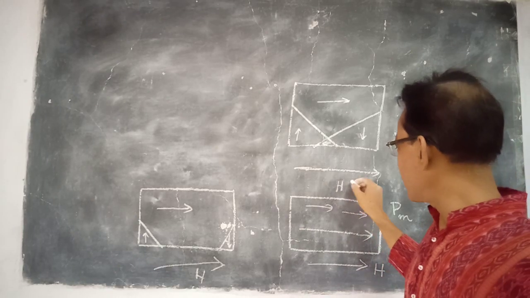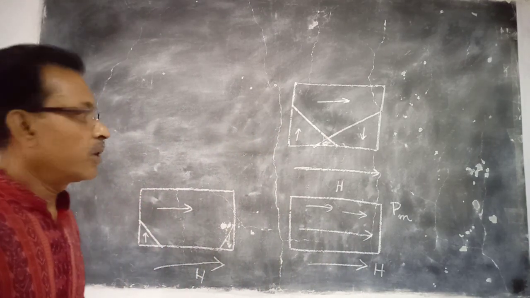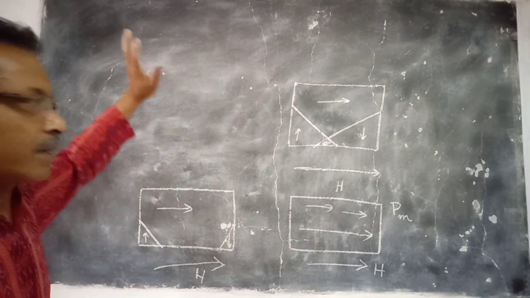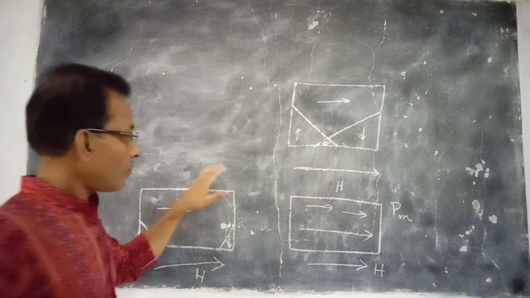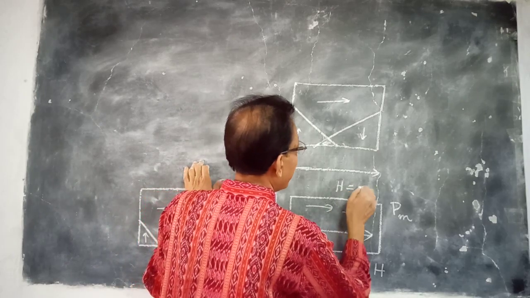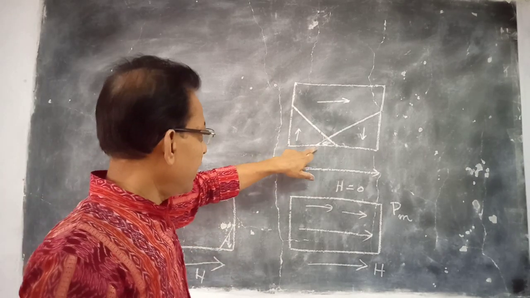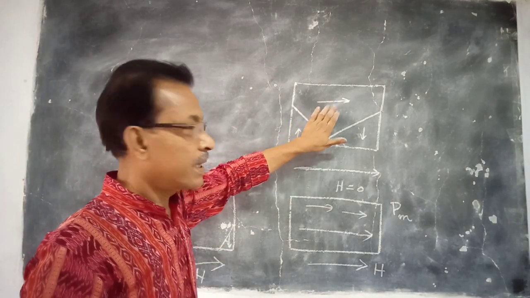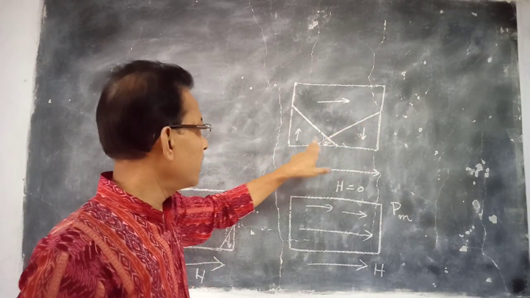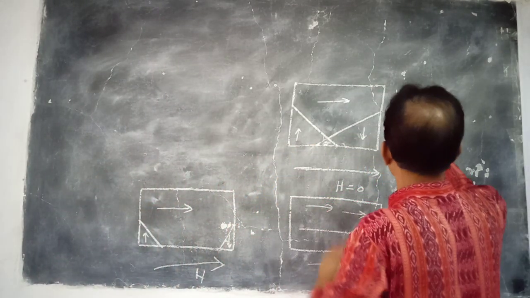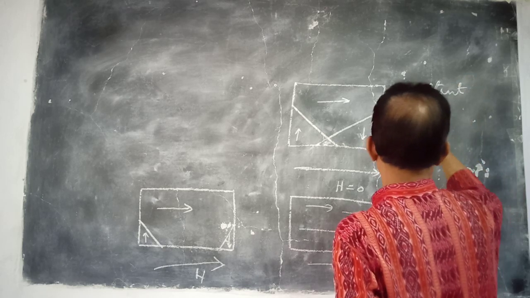After that, if H goes to 0, it will no longer come to its original position, because the process is not reversible. It is an irreversible process. So suppose H becomes 0 down here and the material remains in this position. That means it gains some net magnetic moment, because this region has a strong magnetic moment compared to the others. So here you get a resultant magnetic moment.